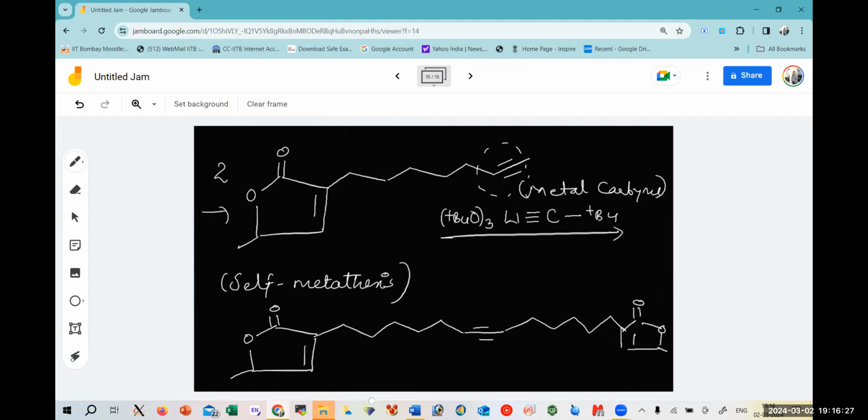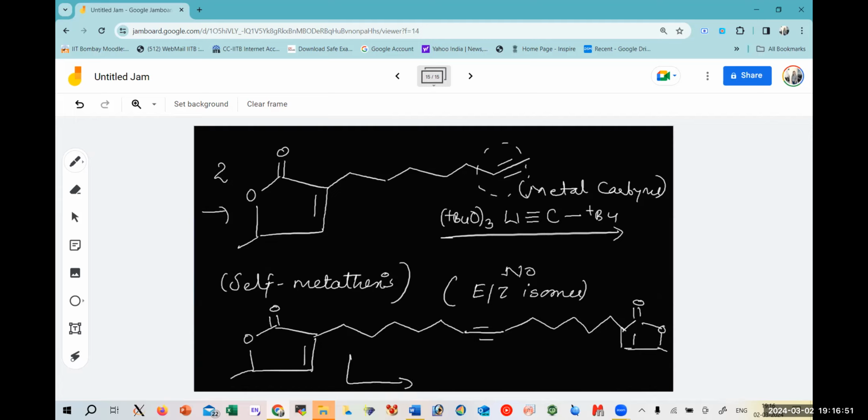This is a very simple mechanism which we have already seen. So this is your self metathesis product, and there won't be any question of E or Z isomer, because E and Z isomers need at least one more group which can direct the direction. It would always be in this particular form, so there is no E/Z isomer.